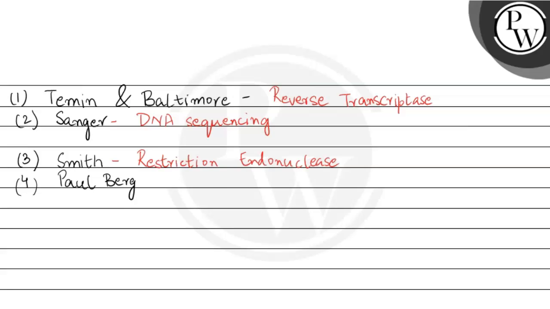Berg was responsible for designing the first recombinant DNA. He was the first scientist who made a DNA consisting of DNA from two different organisms. He introduced the virus SV40 gene into the human DNA and formed the first recombinant DNA.